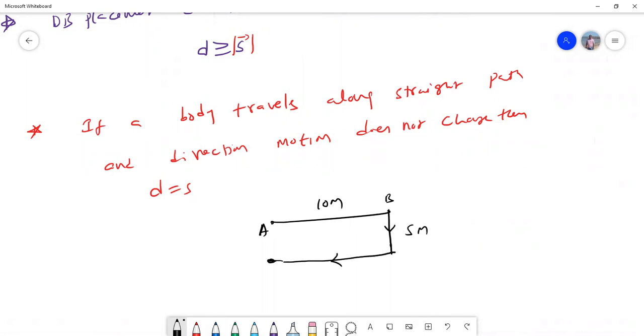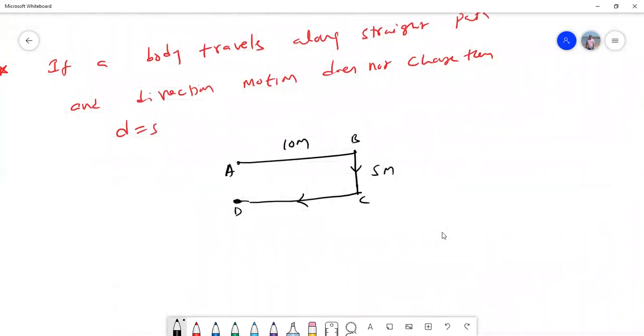Again it comes to, let's take this as C, now let's take this as D. Now in this case, if I want to calculate distance, 10 plus 5 plus again 10, so total it is 25 meters. But remember, if we want to calculate displacement, what is the initial point? This is the final point. So what is this, 5 meters? So remember, here, even though it is moving in a straight line, why is S not equal to D? Because here and here the direction of motion has changed.